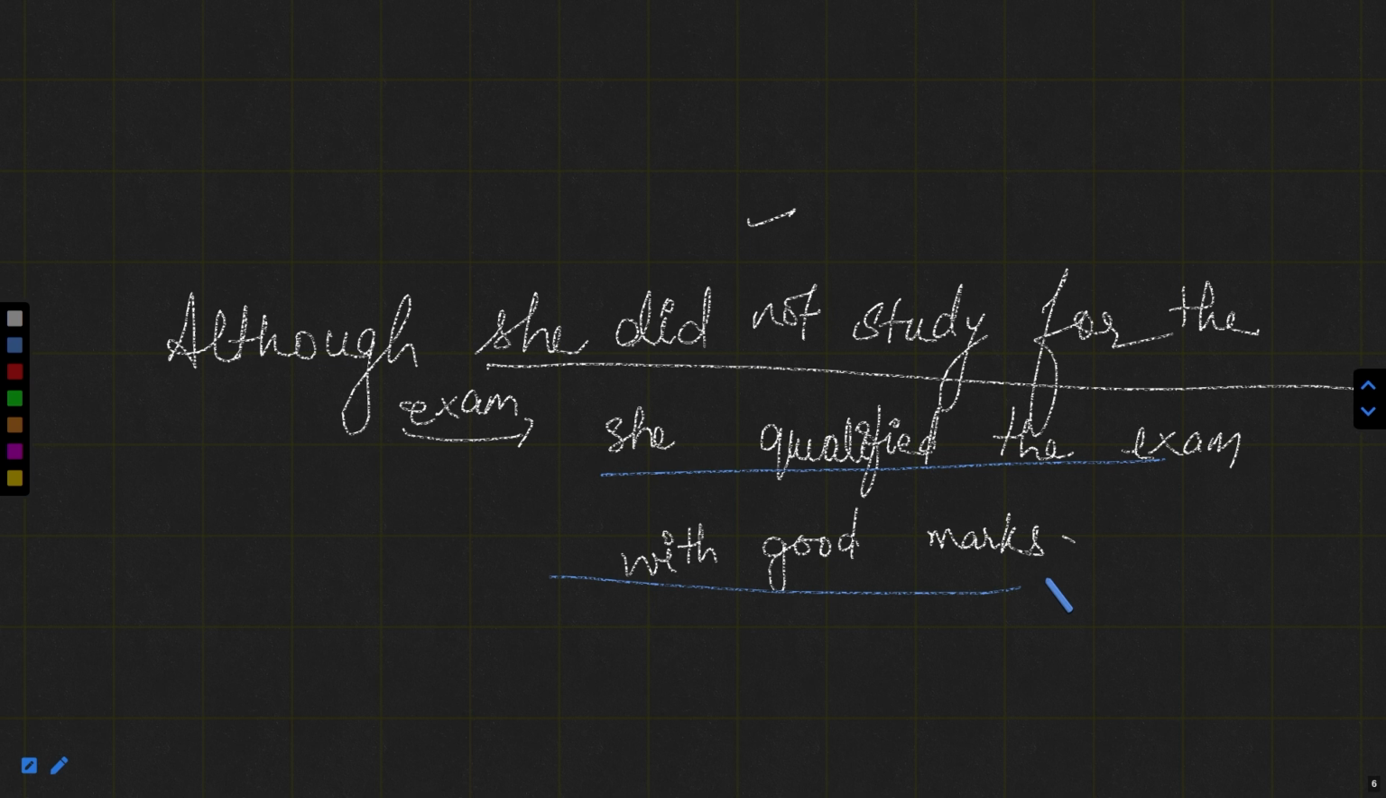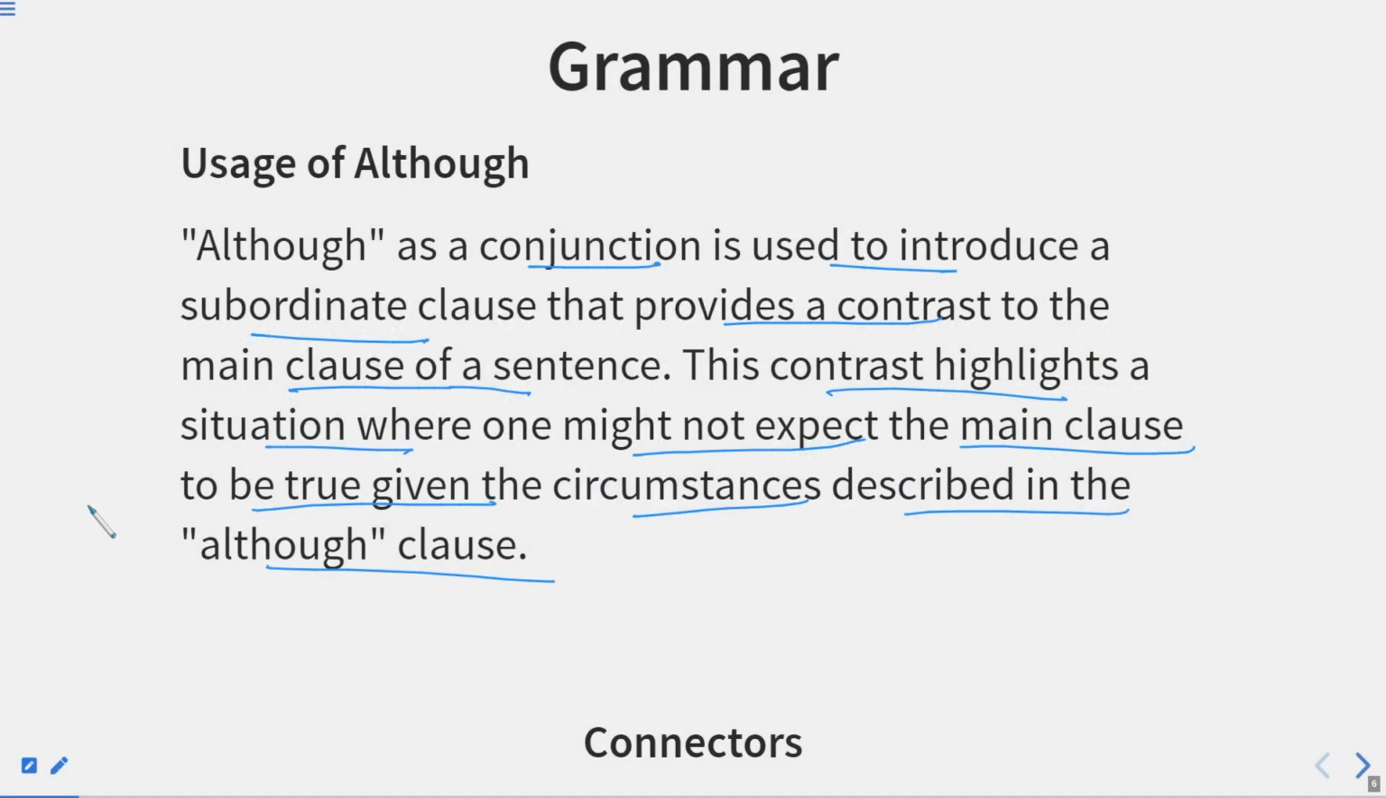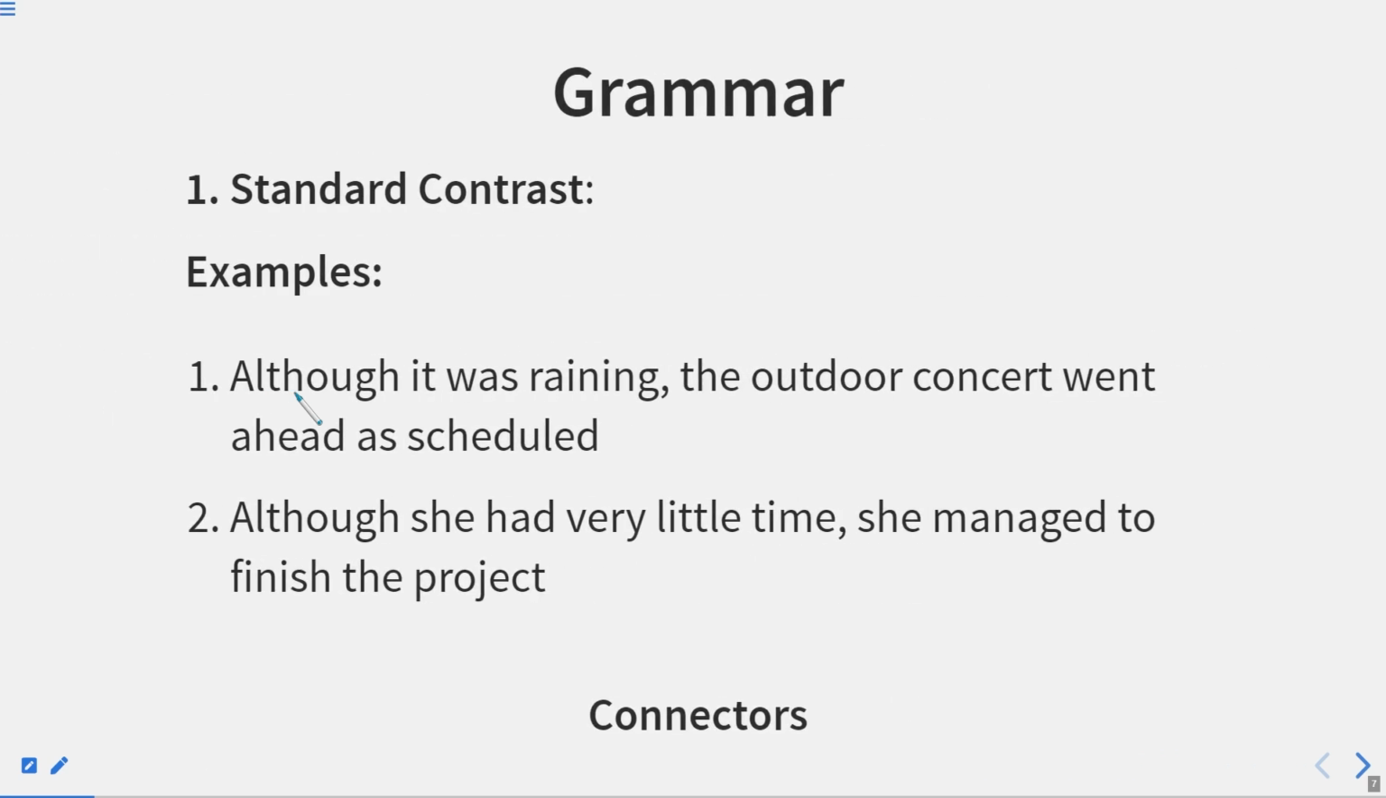So this is how we can use the word although. The clause in which although is given is called the subordinate clause, whereas the clause in which the entire result is given is called the main clause. Now let us get back to the slides to have some more examples of it.